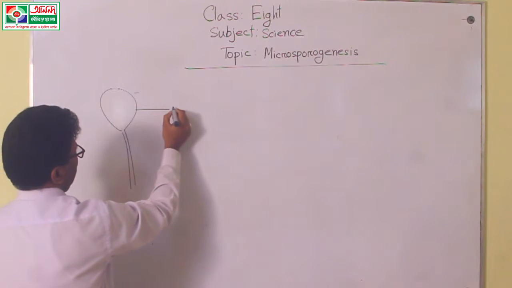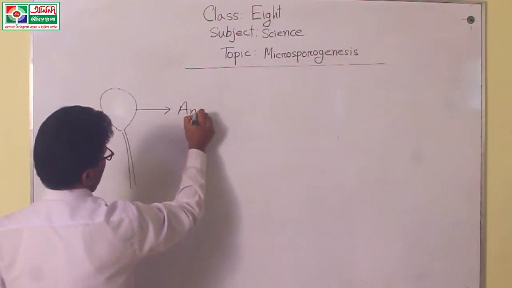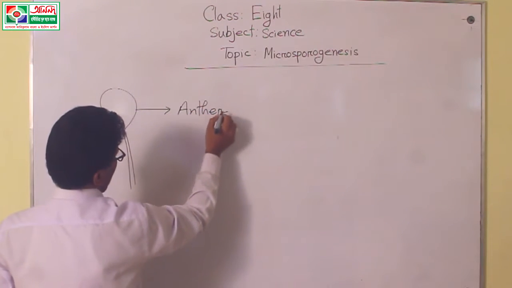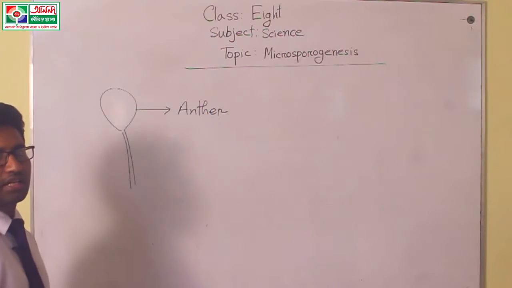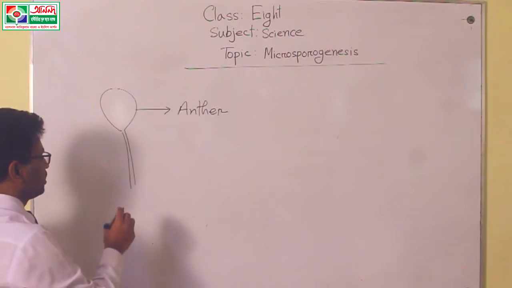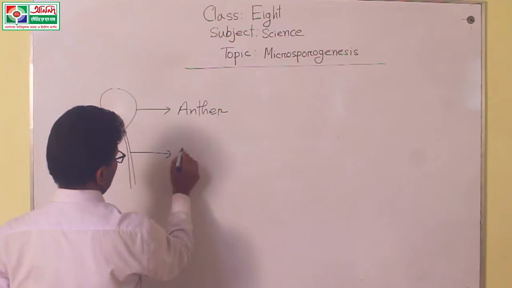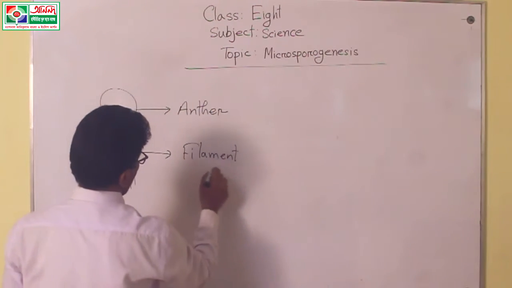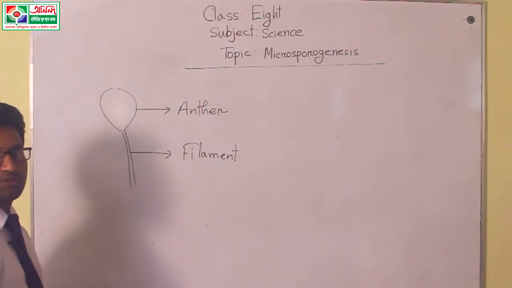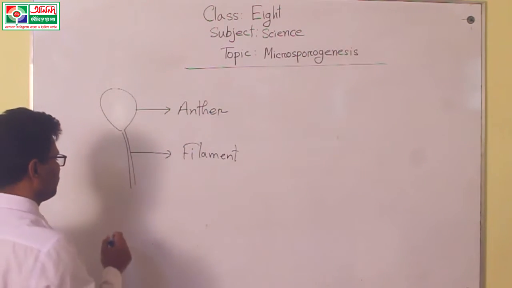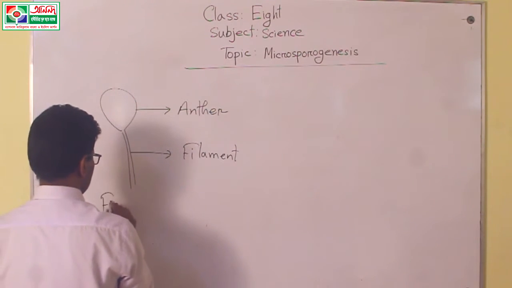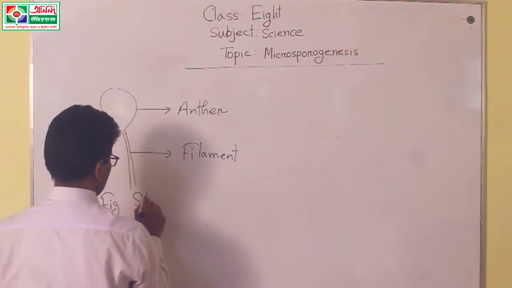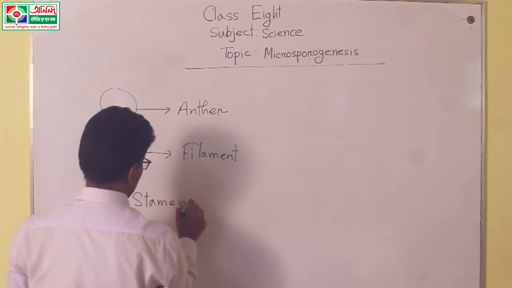We know that this is the anther. This is a bag-like or sac-like structure, and this is also called the filament. And the whole figure is called the stamen.